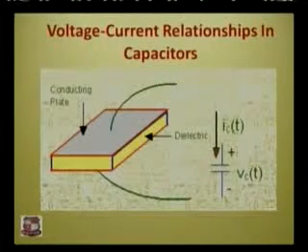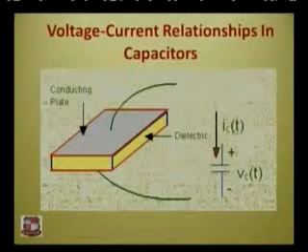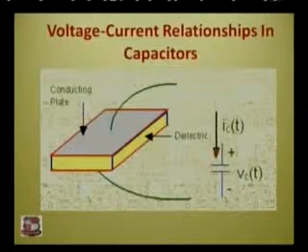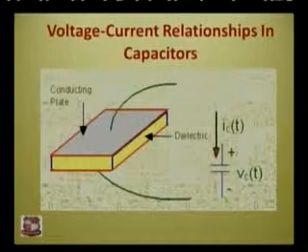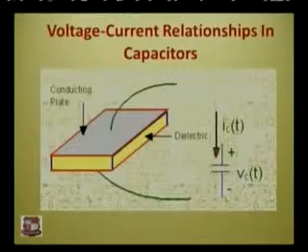Those two leads come out of the capacitor and then we connect them on the PCB for our application. In between the two conducting plates, the material is written as dielectric. So a dielectric is basically an insulator, right? When it is placed in an electric field, it gets polarized.